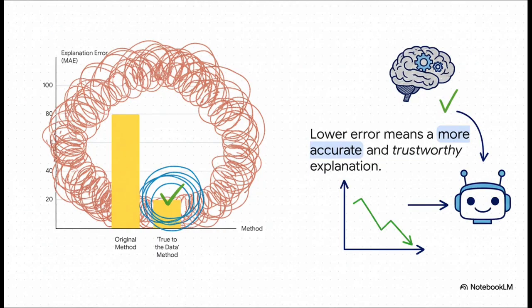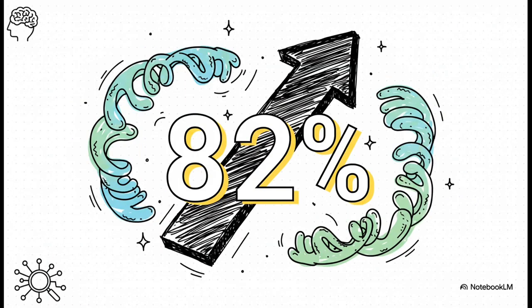And if you're more of a numbers person, check out this chart. The researchers measured something called explanation error, which is just a fancy way of saying how wrong the explanation is. Look at that first bar for the original method. The error is huge. Now look at the bar for the true to the data method. It's way, way lower. The explanations are just flat out more accurate. Just to put a number on it, in one of their main tests, this new approach was over 82% more accurate.